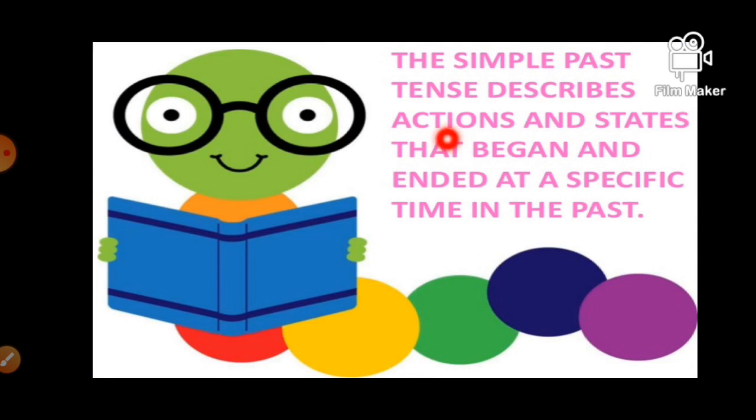The simple past tense. It describes actions and states that began and ended at a specific time in the past. What do you get from it? What do you understand? Can you tell me? Yes. The past tense tells that the action happened in the past time: yesterday, last day, last week, and so on. For example, he spent his weekend at the beach last day. It shows that he was enjoying his weekend yesterday or last Monday, last Tuesday, and so on.